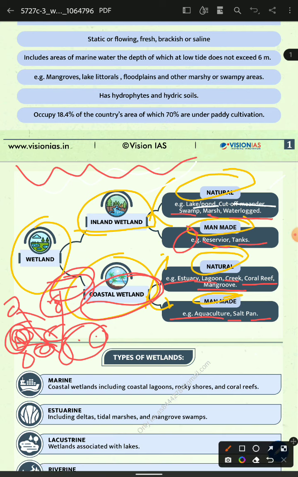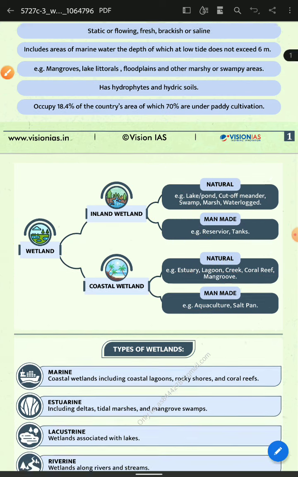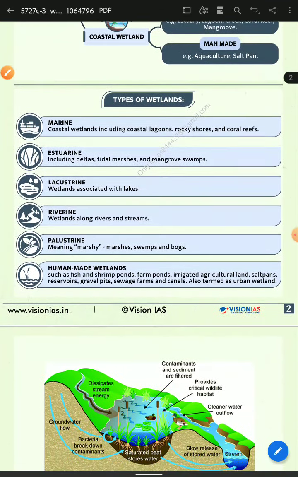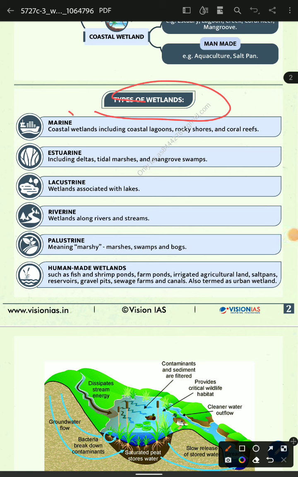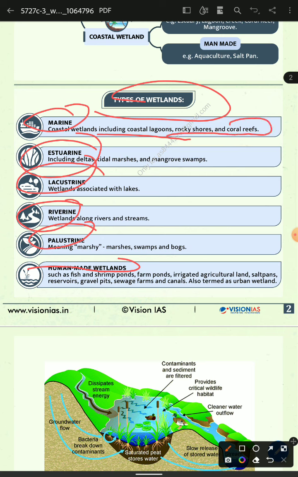Then move on to the other topic, types of wetlands. What are the types of wetlands? Marine wetland, estuarine wetland, lacustrine wetland, riverine and palustrine, and human-made wetland. Marine wetland includes coastal lagoons and rocky shores and coral reefs.